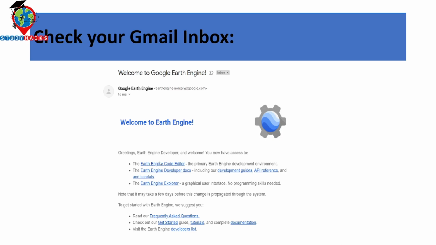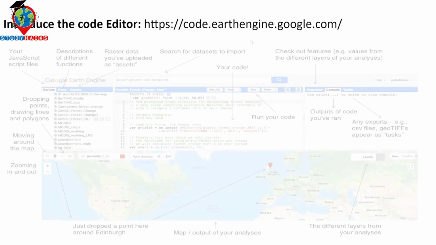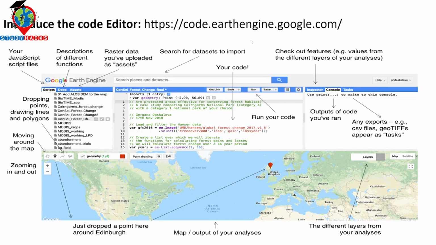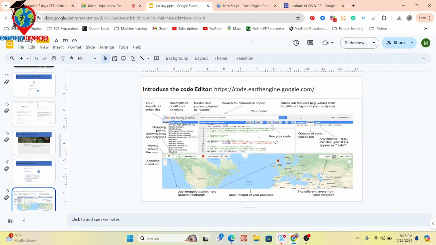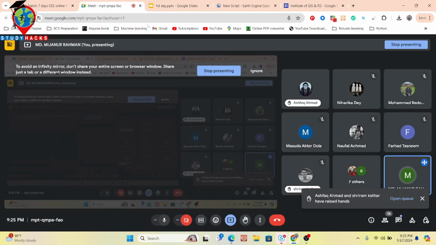You have access to the Earth Engine code editor. So at this time, you can simply click on the Earth Engine code editor or go to this link, code.earthengine.google.com. Simply go to this link, then it opens this type of code editor. I have already made the registration. If you haven't, simply follow this process and make your own account on Google Earth Engine. Or if you face any problem with registration, you can let me know for the next class. I will also try to solve this problem.